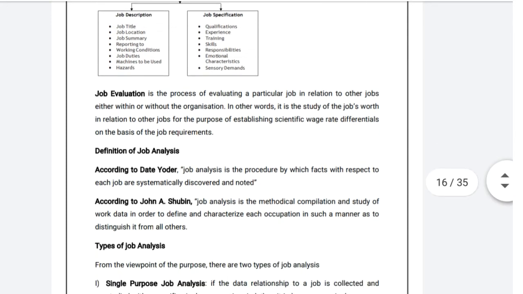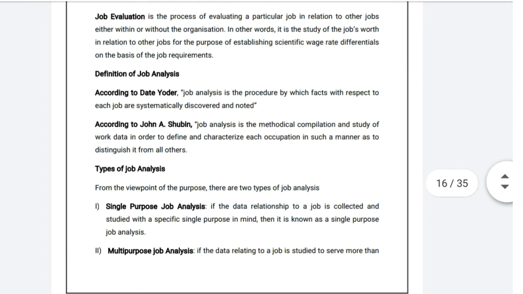Now the third term which we are going to discuss is job evaluation. Job evaluation is the process of evaluating a particular job in relation to other jobs, either within or without the organization. In other words, it is the study of the job's worth in relation to other jobs for the purpose of establishing scientific wage rate differentials on the basis of the job requirement.